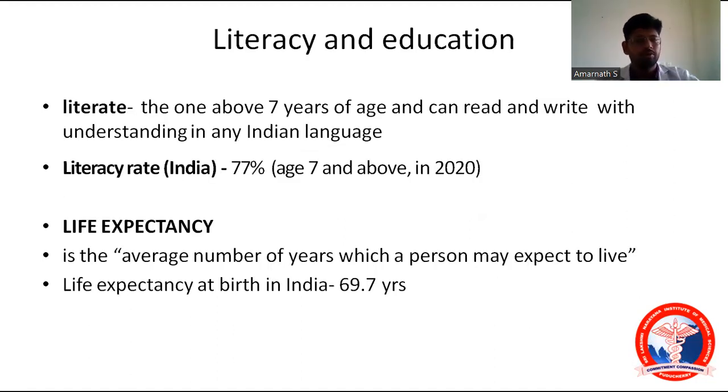The next one we are going into is literacy and education. What is literate? A person aged 7 years or above who can read and write with understanding in any Indian language is called a literate person. And what is the literacy rate in India? That is 77%. We should know how to calculate this literacy rate. The literacy rate is calculated as the number of literate persons aged 7 or above, divided by the population aged 7 or above in a given year, into 100. Calculating this, you get 77% in 2020.